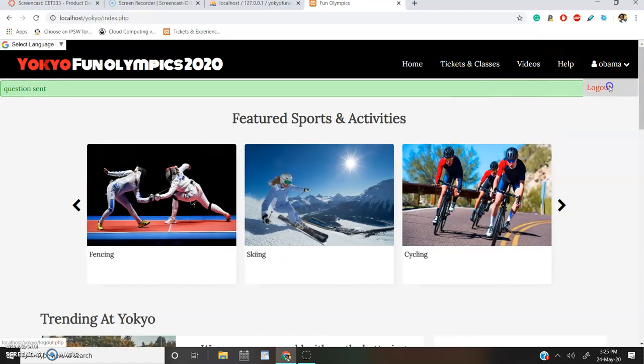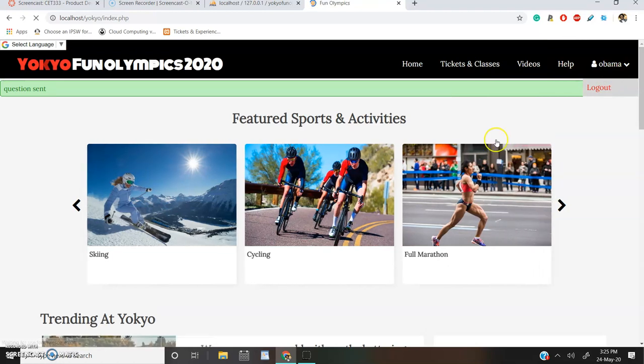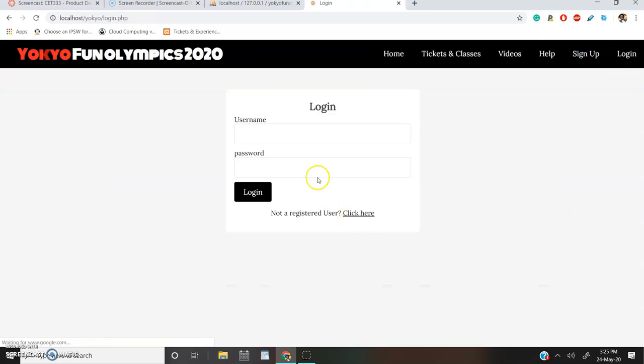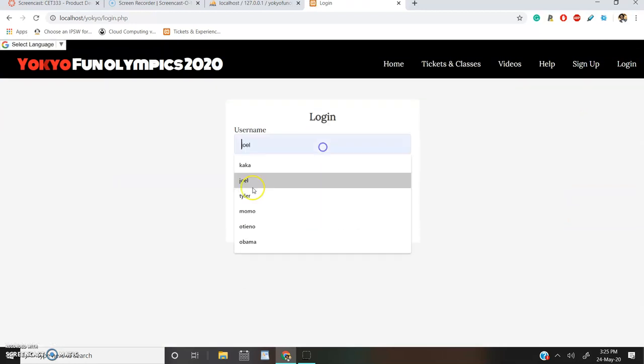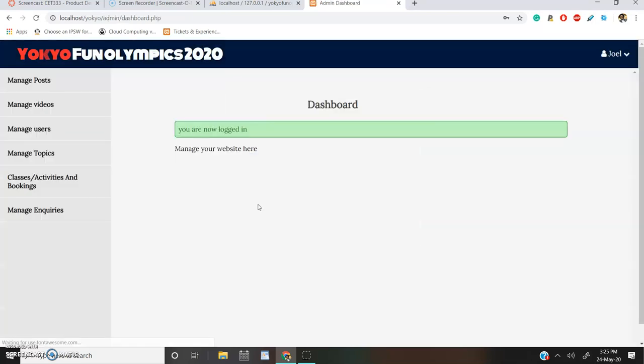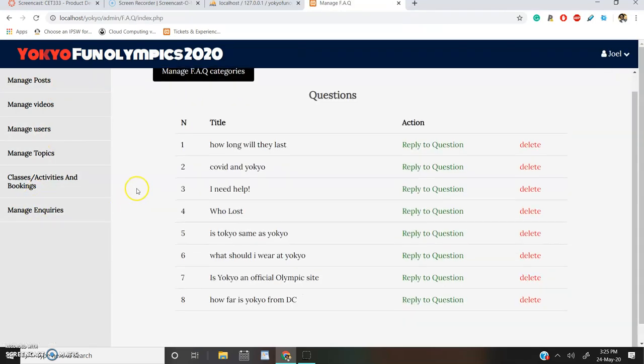Now, when we log out and log in as an administrator, let's go ahead and do that. This is a pre-existing administrator. So when we log in as an administrator, this is our dashboard back end, and we can manage inquiries, which is where the questions go.